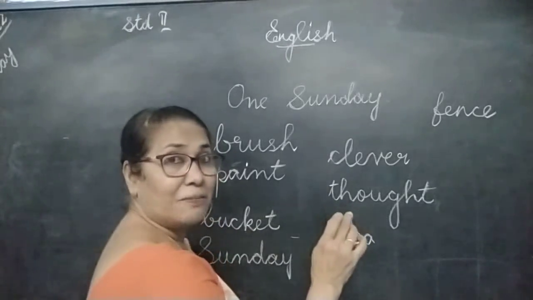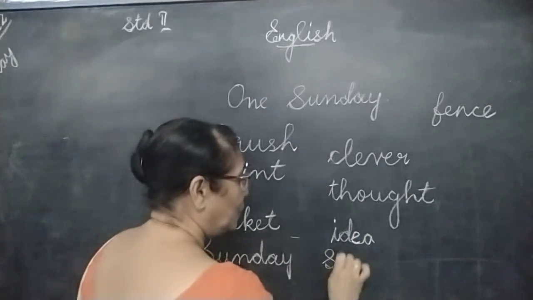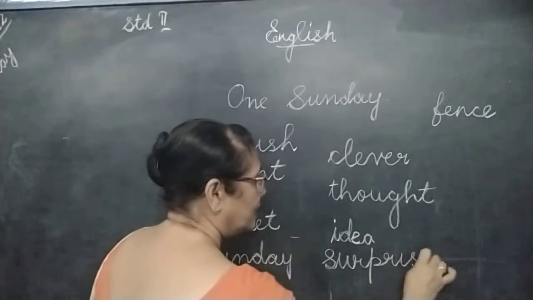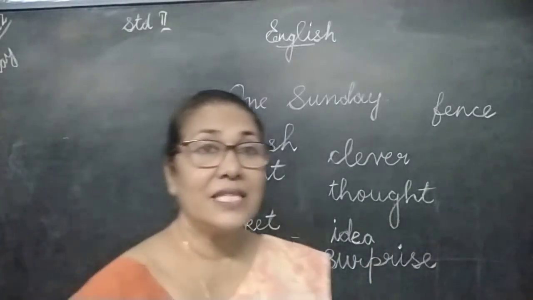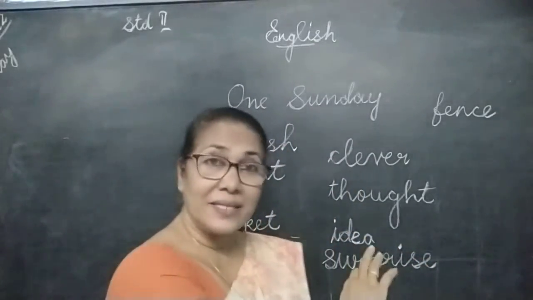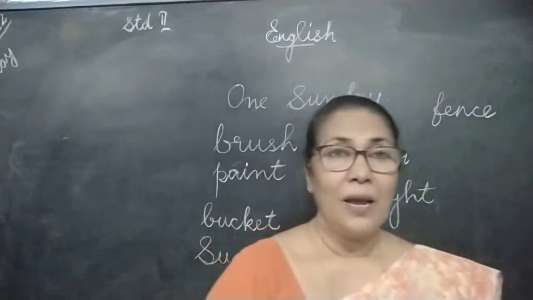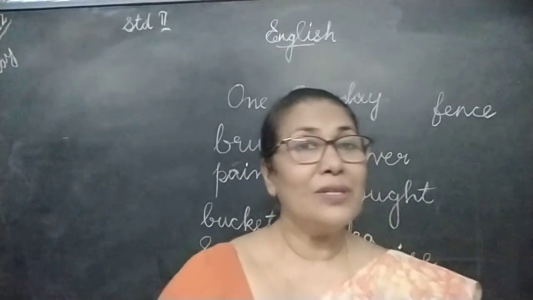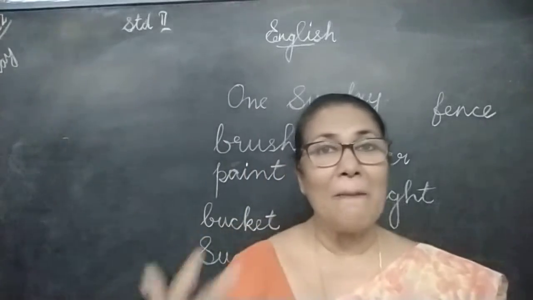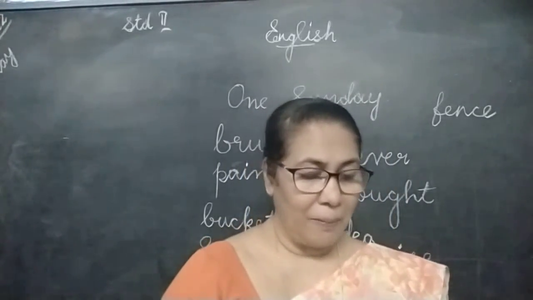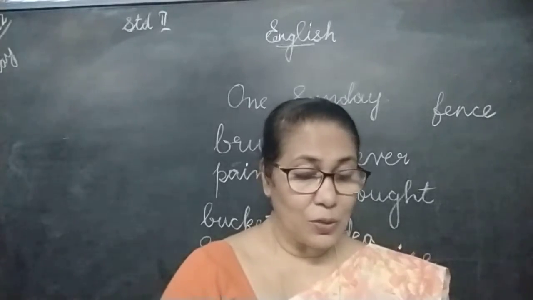Surprise. How do you spell surprise? S-U-R-P-R-I-S-E, surprise. It's not S-U-R-P-I-S-E. S-U-R-P-R-I-S-E is surprise. So he was so shocked to see him. He was so surprised.